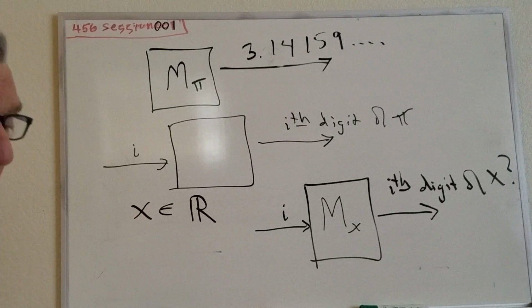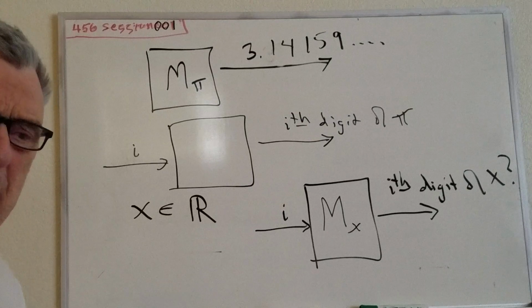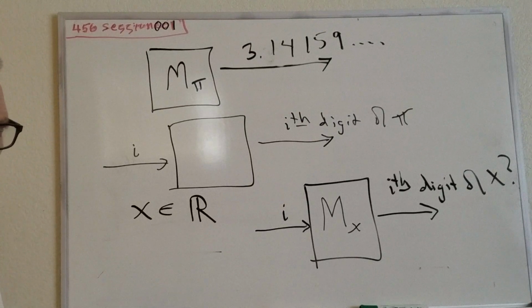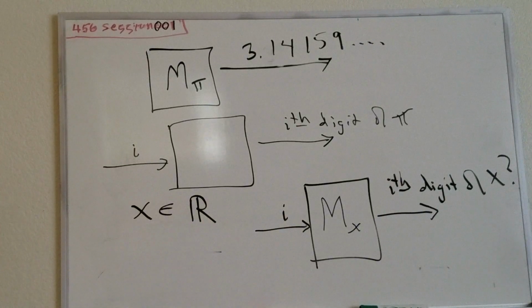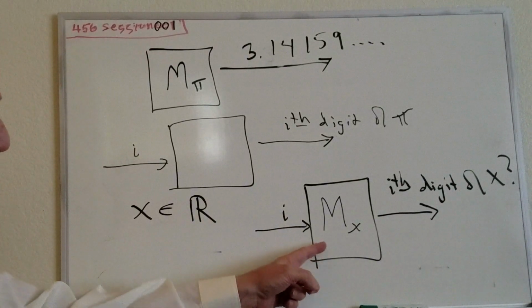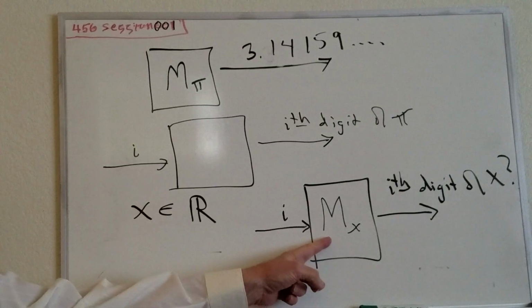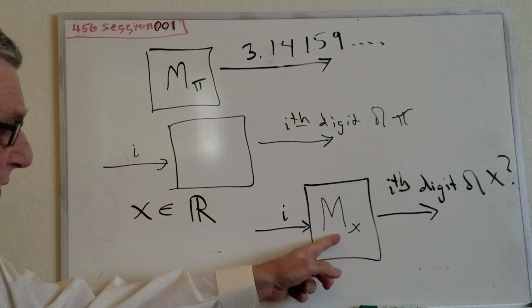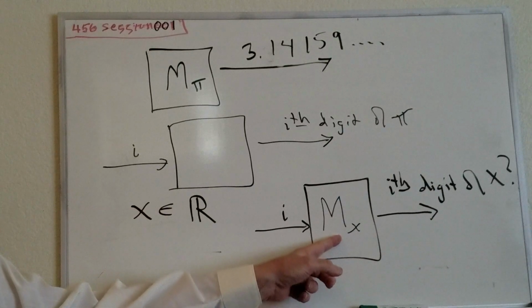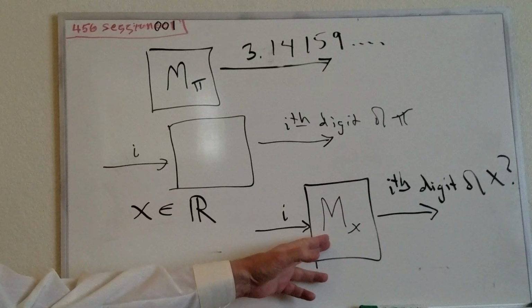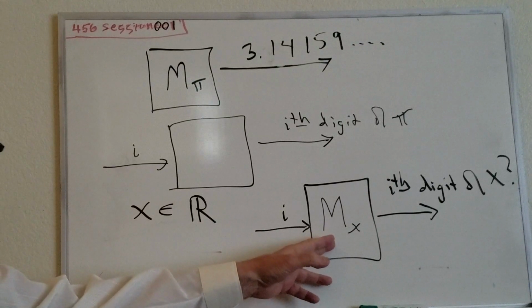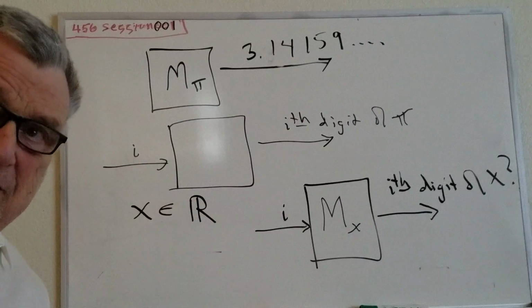It also exists if x is the square root of 2 or any rational number or the cosine of 27 degrees, or in fact almost any number that you would normally think of. However, it does not exist for every real number. Here's the proof. There are uncountably many real numbers, but there are only countably many machines. Therefore, there are not enough machines. You can't have more than one number x for any given machine, so there aren't enough machines to do this.